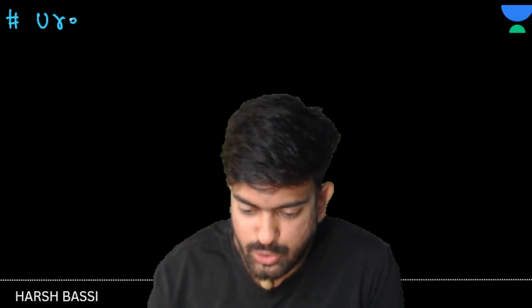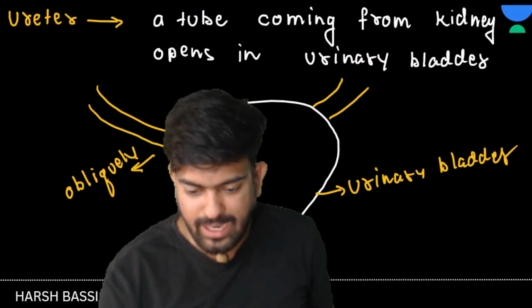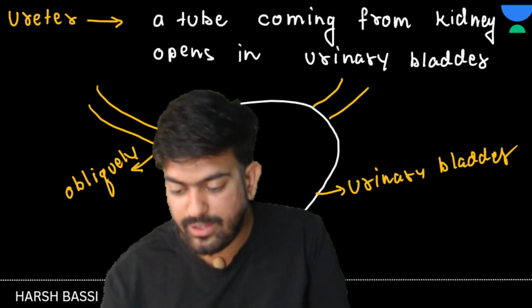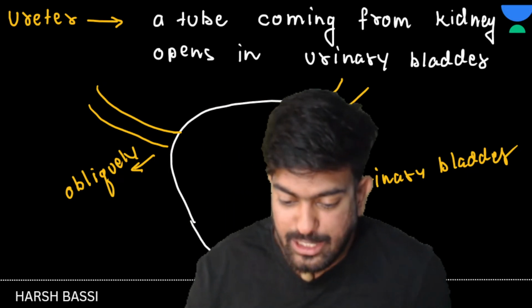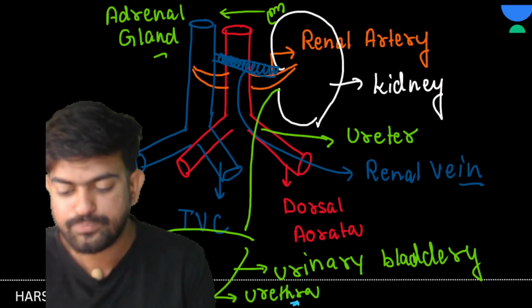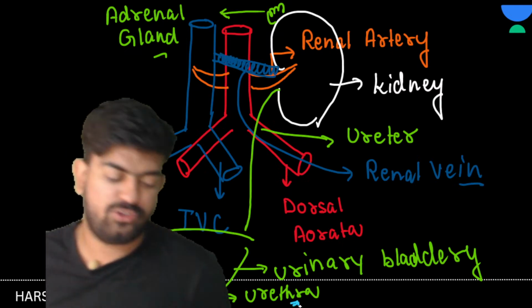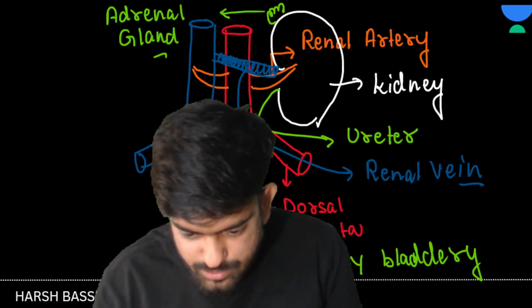Let's move on and talk about the urethra. What is the urethra, sir? If I talk about this diagram, from the urinary bladder a small tube-like structure comes, and that tube-like structure is known as the urethra. Can you see here? Clear?